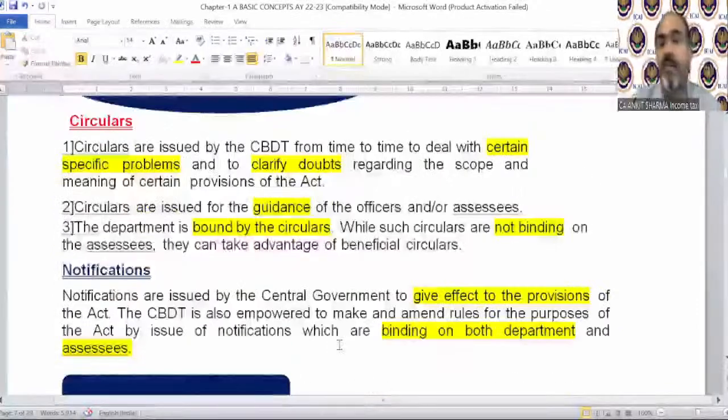Notifications, they are binding for both. Of course, notifications are issued by the central government to give effect to the provision of the Act. The CBDT is also empowered to make and amend rules for the purpose of the Act by issue of notifications, which are binding on both department and assessee.